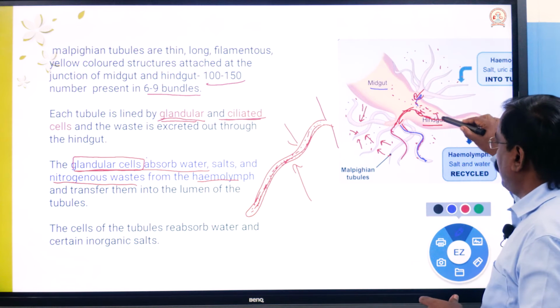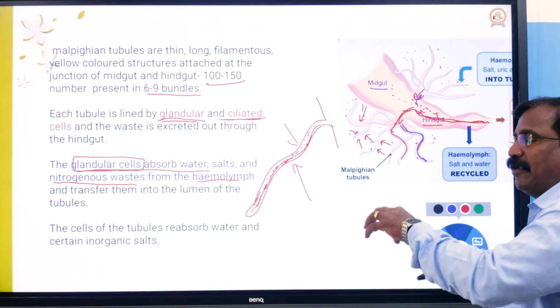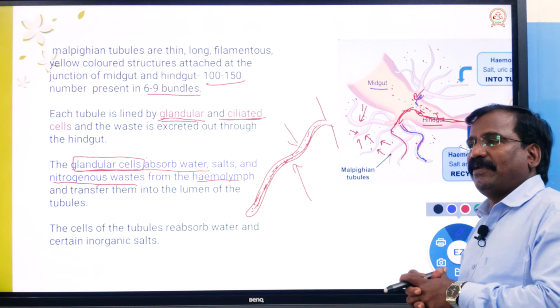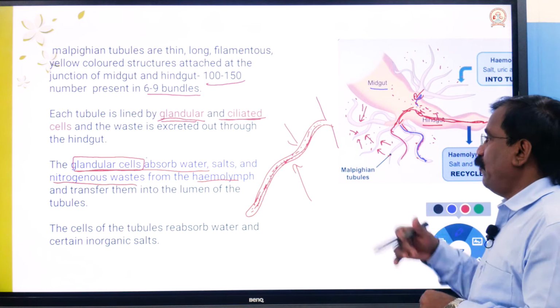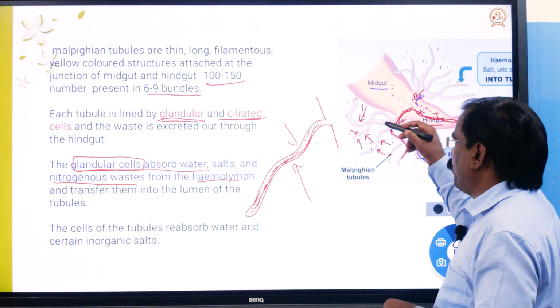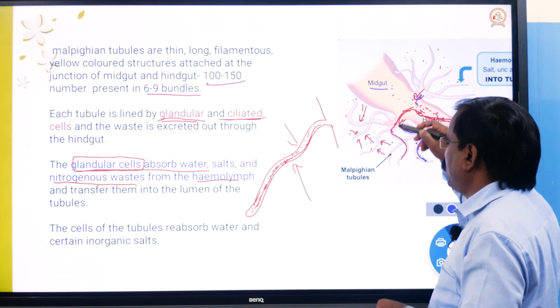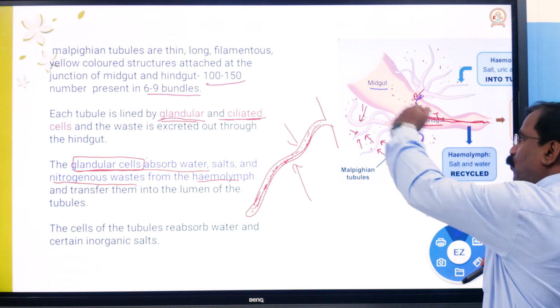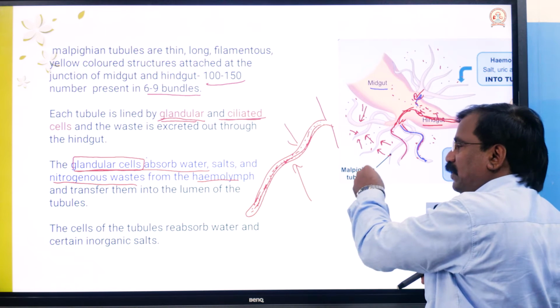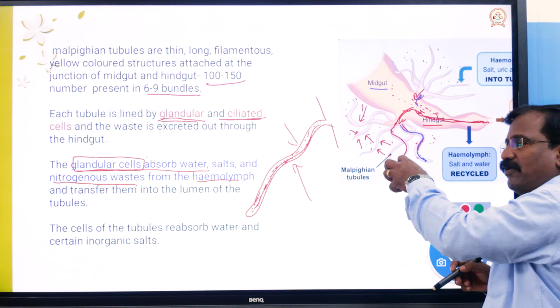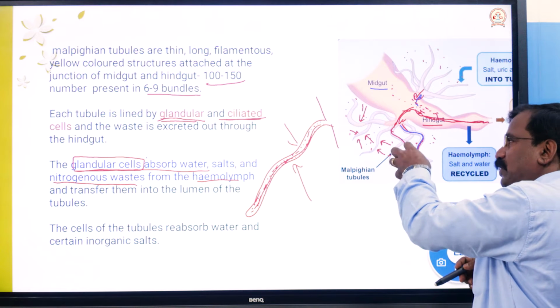Okay, through this gut, that moves, and along with the fecal matter, that uric acid is excreted. How does the absorbed waste move? It is poured into the intestine by the contraction of the Malpighian tubules.